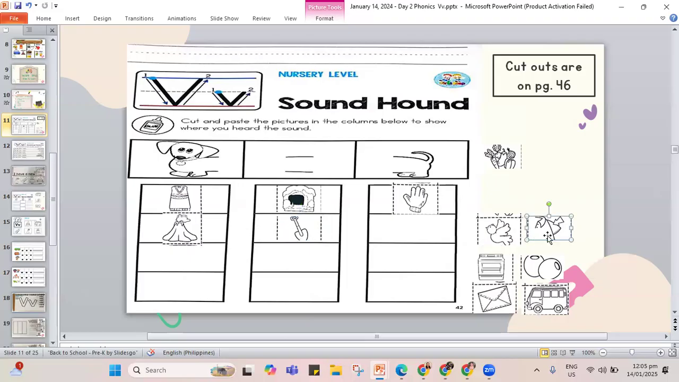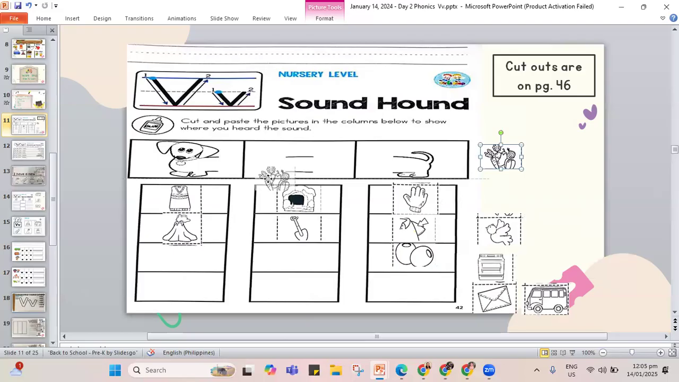Okay, what about we jump to sleeve? Sleeve. Sleeve is at the end. Okay, what about olive? Olive. The V sound is at the end.